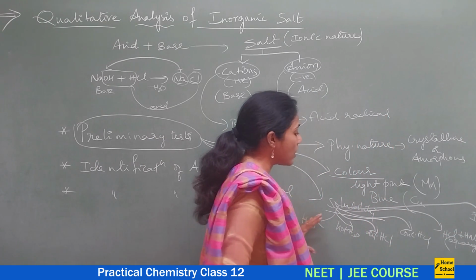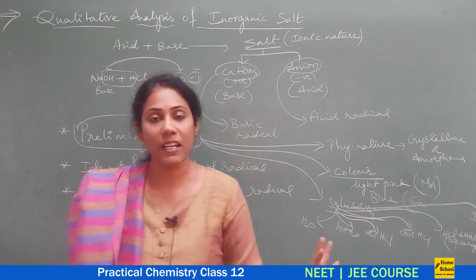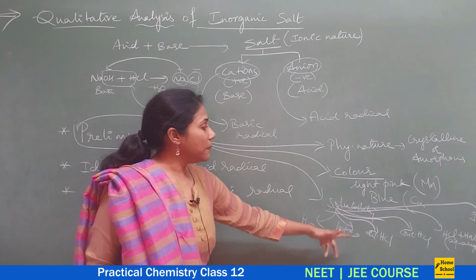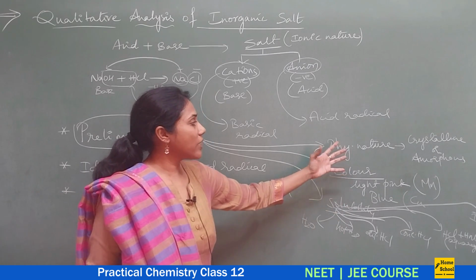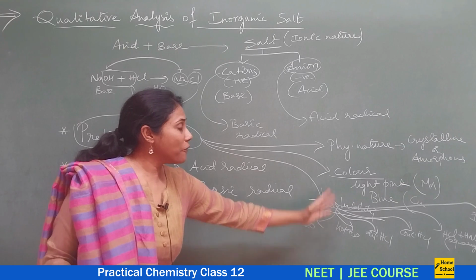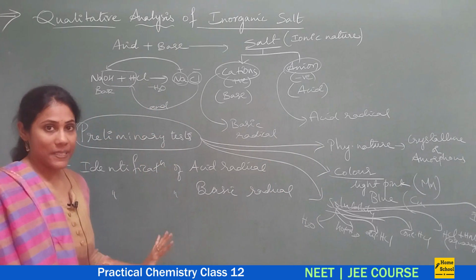If the salt is not soluble in all these cases, then it is declared an insoluble salt. This way we do the solubility test, we check the color, we check the physical state, and those forms of testing a salt is what we mean by preliminary test.